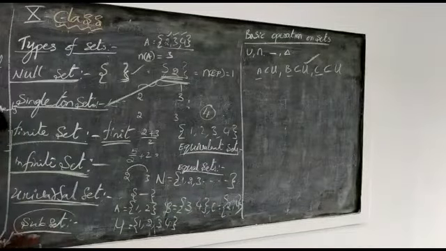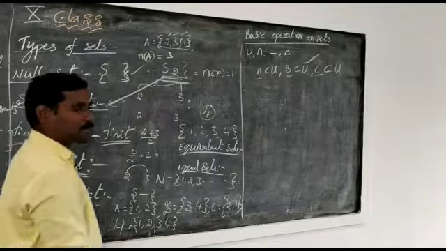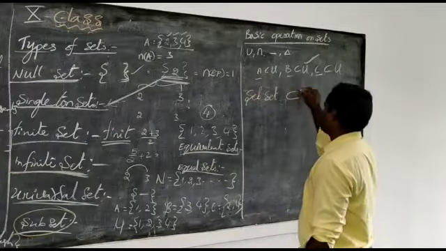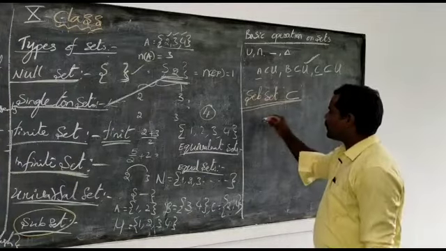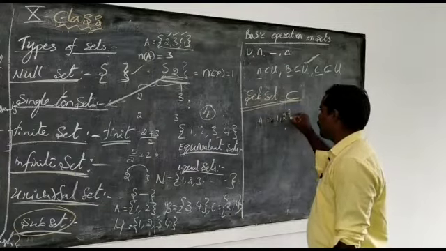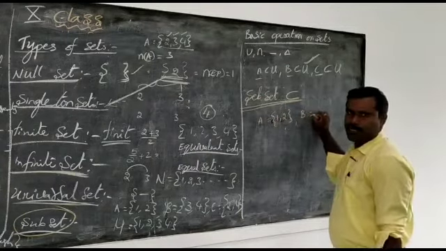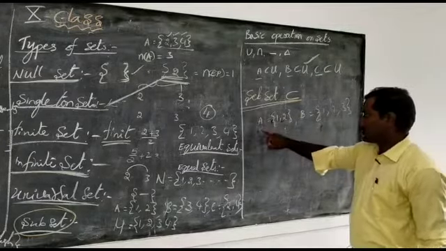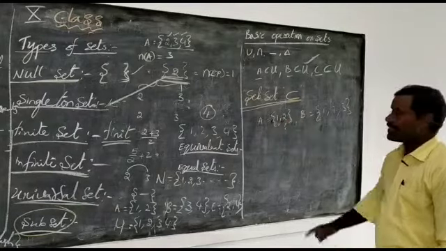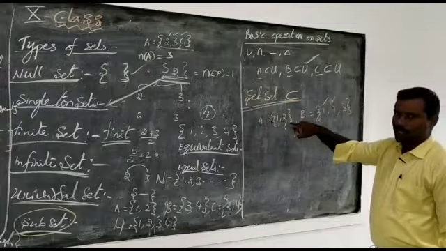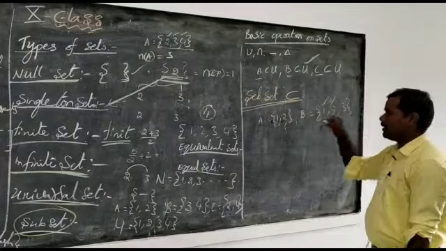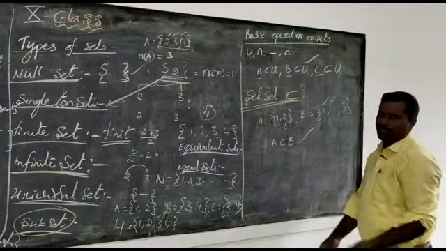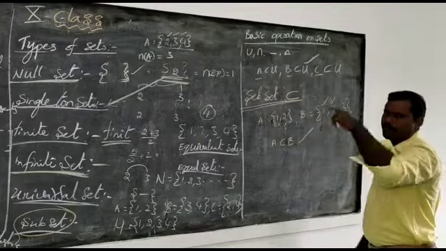Now we are going to one more topic, that is subset. What is the meaning of subset? This is the subset symbol. Now if you take a set A equal to {1, 2} and another set B equal to {1, 2, 3}, you observe that the elements of A, 1 and 2, are also elements of B. Every element of A is also an element of B. Then we say A is a subset of B and B is the superset of A.